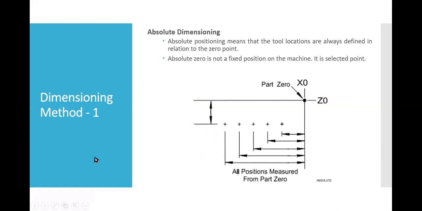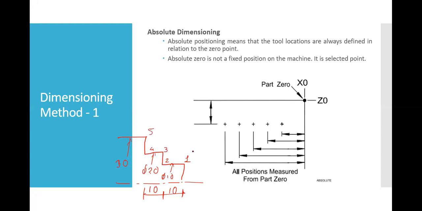Let us take one more example. Here diameter 20, here diameter 20, and here is diameter 30, and all are steps of 10 and 10. And let me give the numbers 1, 2, 3, 4, and 5. Can anybody give me the coordinate of point number 1? Just put that in the chat box. Make sure that you write x as in diameter and z as in single. So x will be double.